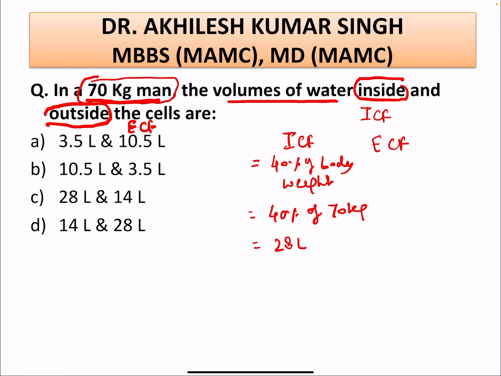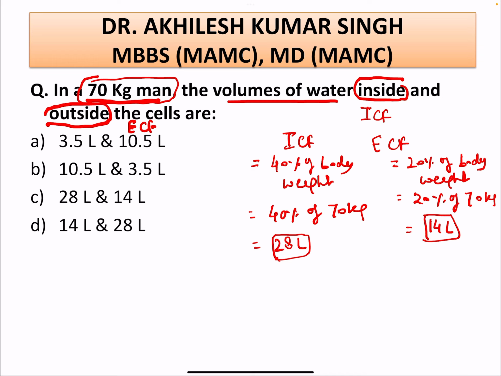And the ECF is 20% of the body weight, so 20% of 70 kg comes out to be 14 liters. So ICF is 28 liters and ECF is 14 liters. Our answer is option C, 28 liters and 14 liters.